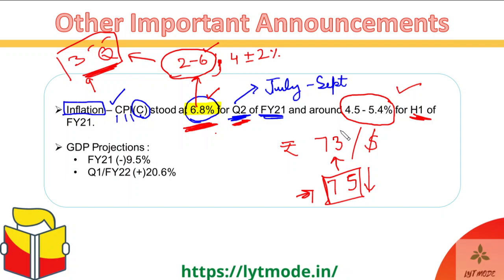And this is the last resort the Reserve Bank of India had to go back to, because they were trying a lot of things and the inflation was still not getting under control. So when the final inflation for the Q2 increased beyond 6%, and they were really failing to control it within the required band, that is when they had to go to the last resort and actually revalue the currency, or increase the value of the currency to around 73 rupees per dollar. So they had to increase the value by around 2 rupees per dollar, and it has of course hampered our exports.